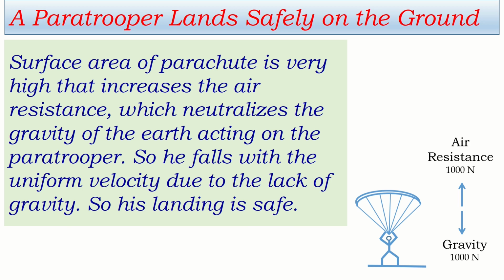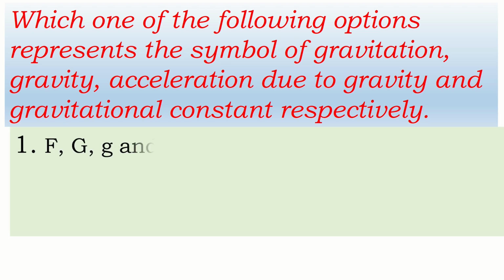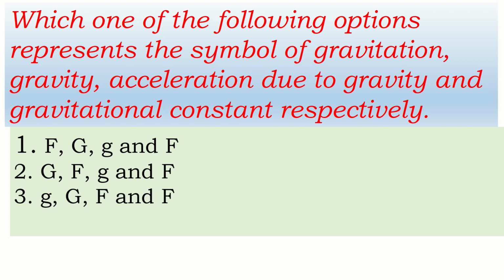After all this explanation, I want to present some questions. Which one of the following options represents the symbol of gravitation, gravity, acceleration due to gravity and gravitational constant respectively? The options are number 1, F, G, small g and capital F again. Number 2, capital G, capital F, small g and capital F. Number 3, G, capital G, F and F. And number 4, F, F, G and G. Looking at this, there are F and G only.